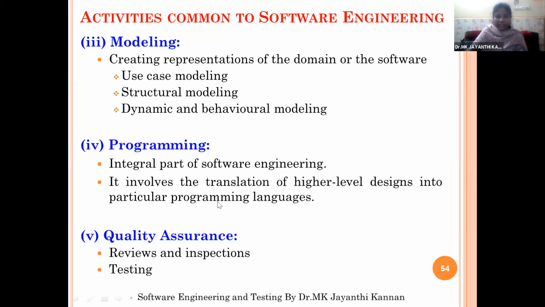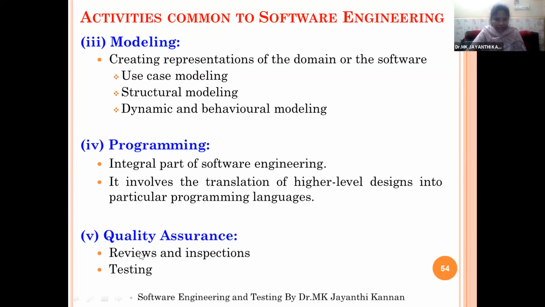So we will identify the software configuration. What is your language? What is your operating system? And what is the database? And in which platform you are going to create the project, operating system, everything will be identified. In that, we will write the actual coding.